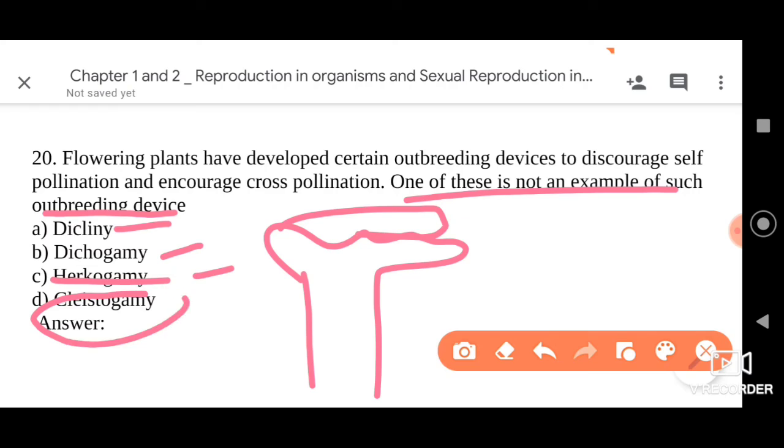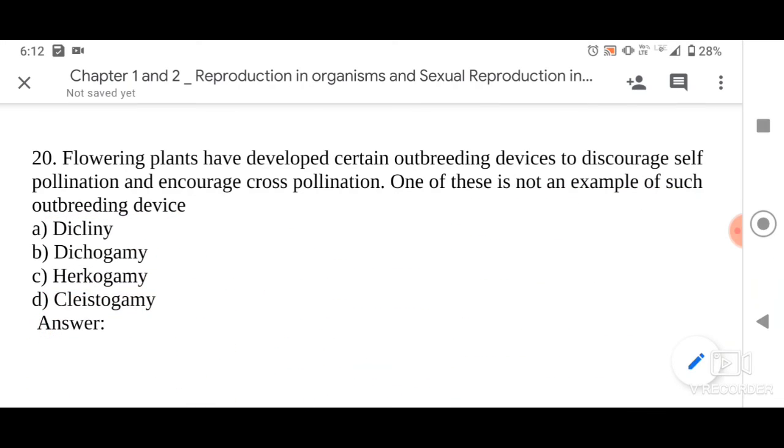Cleistogamy is not an outbreeding device. Cleistogamy is a part of self pollination. It generally occurs very late in the flowering season in some plants.